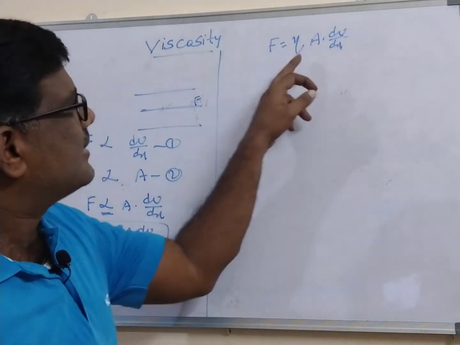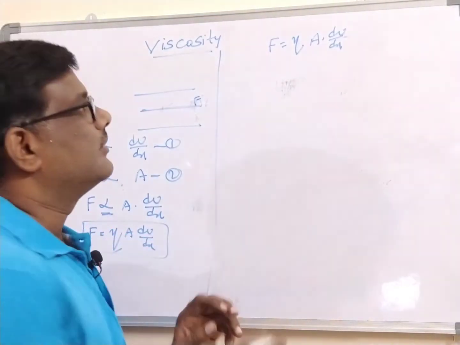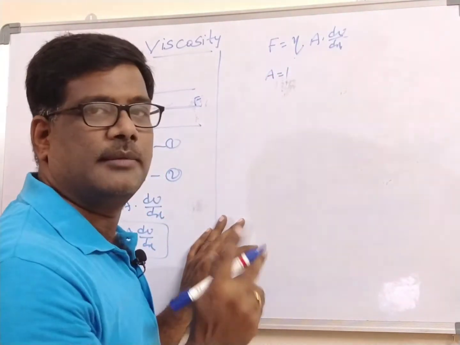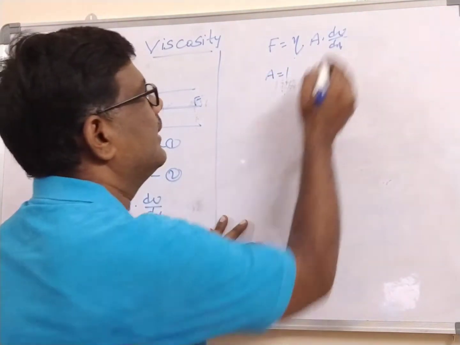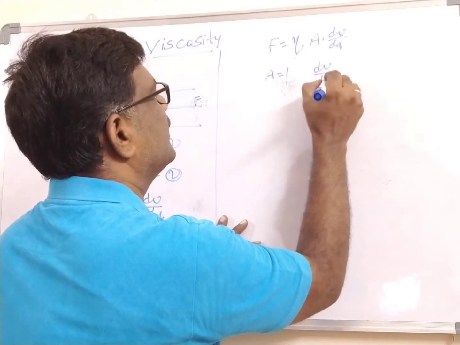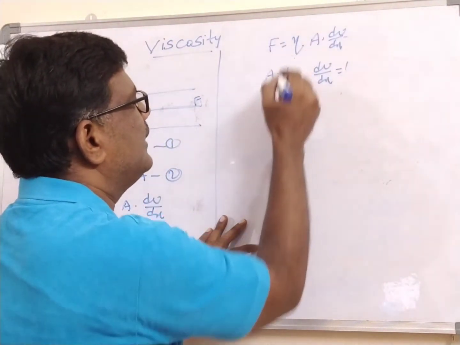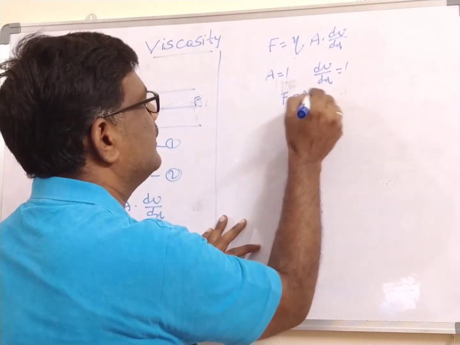Now, what is the viscosity coefficient you have to define? In order to define this, I take A, the area of cross section, as unity, and the velocity gradient dV by dx as unity. So you substitute 1, and immediately F is equal to nu.